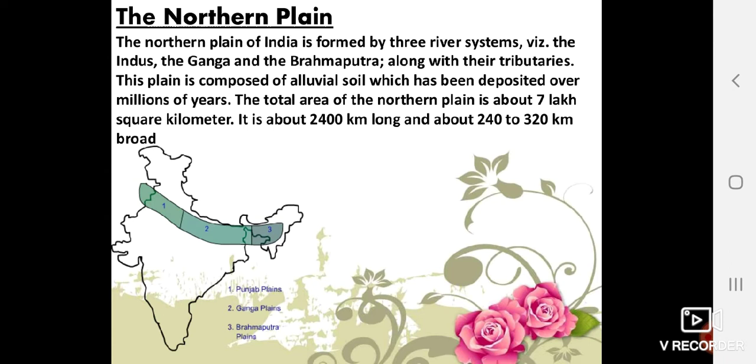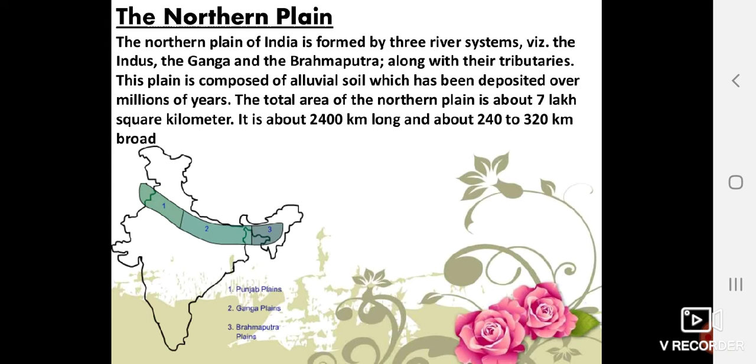The total area of the northern plain is 7 lakh square kilometer. It is about 2,400 kilometer long and about 240 to 320 kilometer broad. In the map you can see the blue color shade, that is the northern plain.